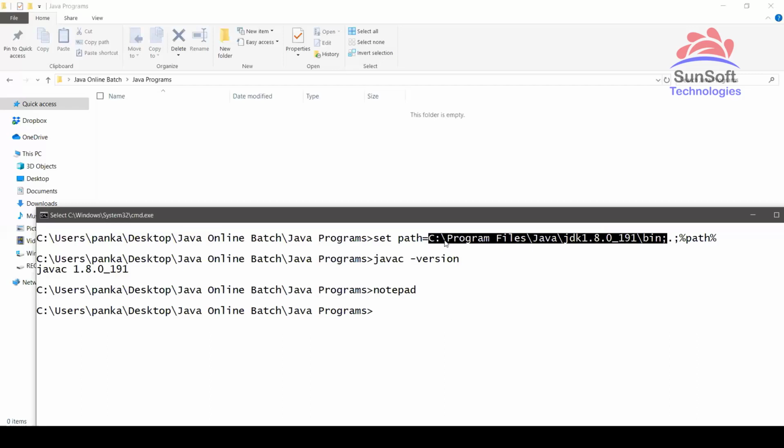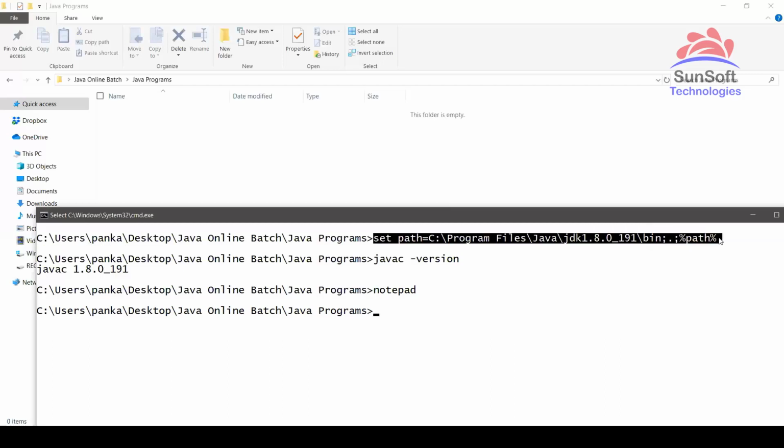Now see, this is why I'm saying I'm not using Eclipse, because all these things will be hidden in Eclipse. But in certification, it will be asking you from this point of view only. The commands it will ask you: set path, set classpath. When to use classpath I'll discuss also. Right now, path. Path is always to the JDK bin folder. Simple. Remember, path is always to the JDK bin folder, and this is how to set the path.